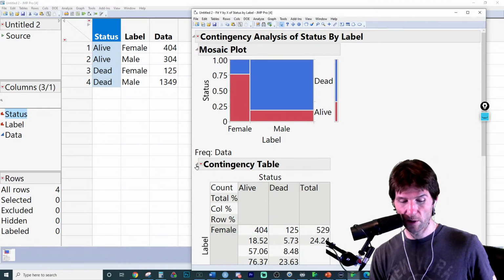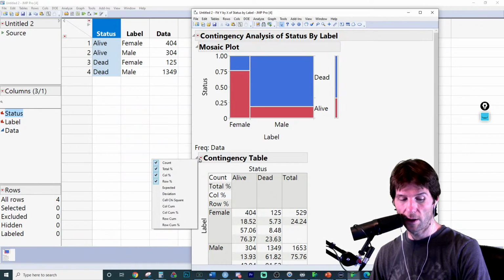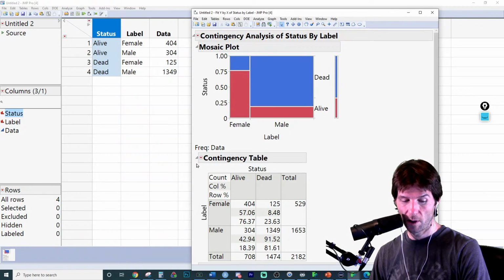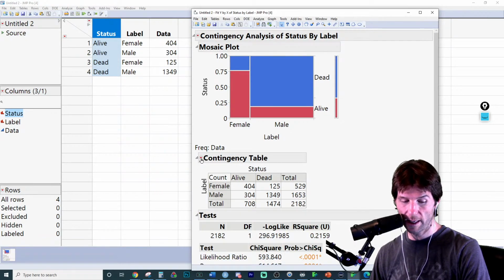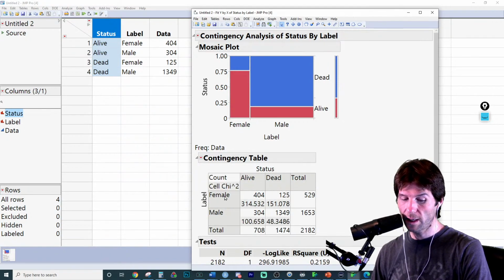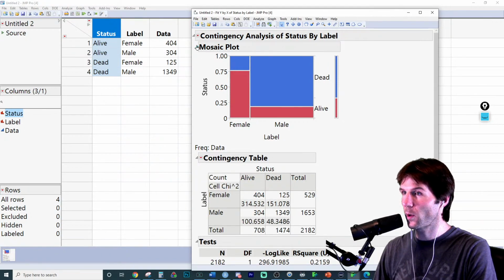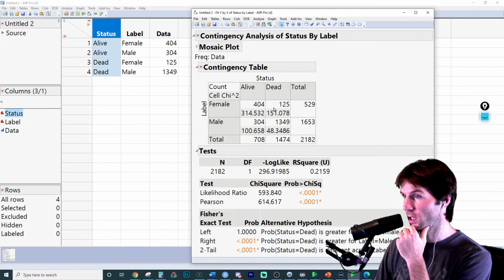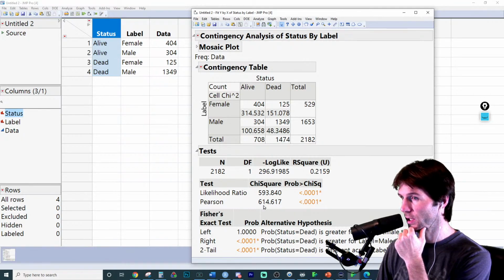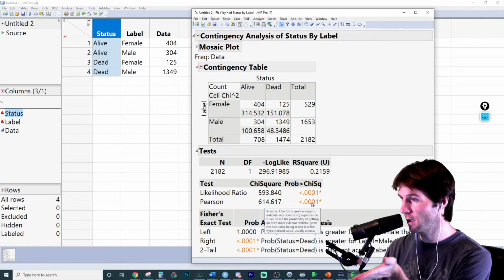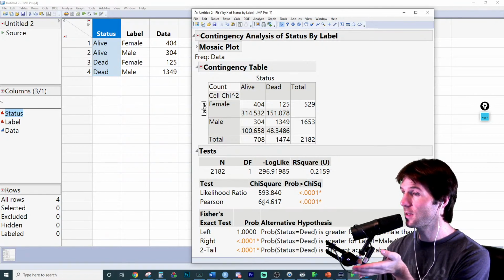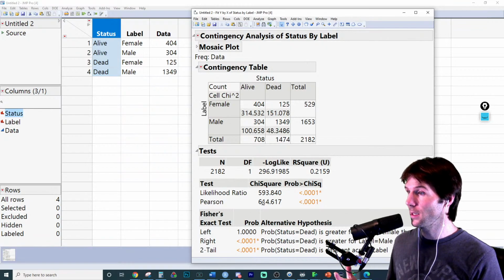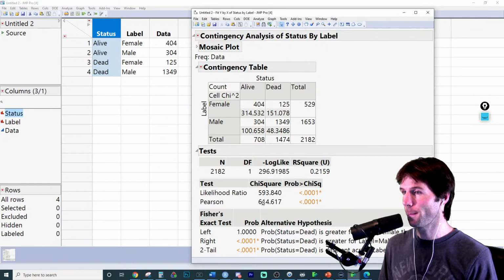The Pearson chi-squared test statistic is found by adding up all the cell chi-squareds. The cell chi-squareds are basically how far off these numbers are from each other. So these are the cell chi-squareds: 314 plus 151 plus 100 plus 48 is going to equal 614. The Pearson has your p-value. The p-value tells us that this is statistically significant. And this is the chi-squared, which is like a t or a z, but it's what we use for this distribution.